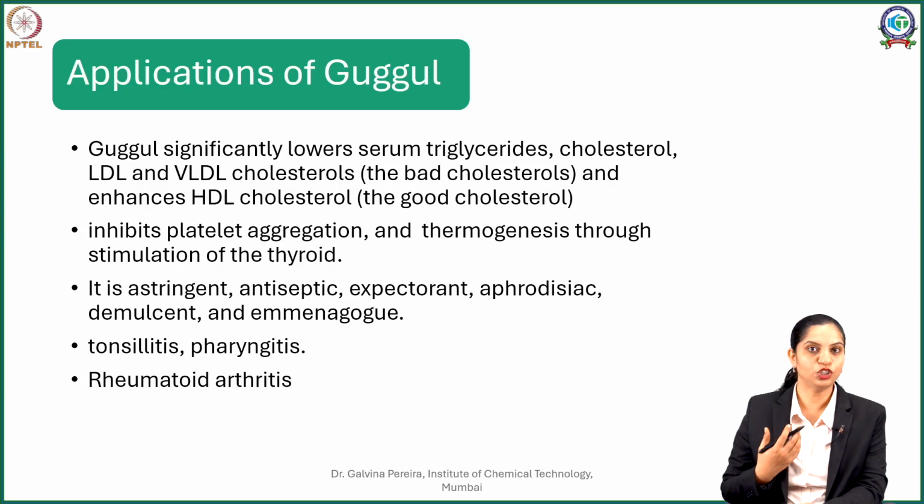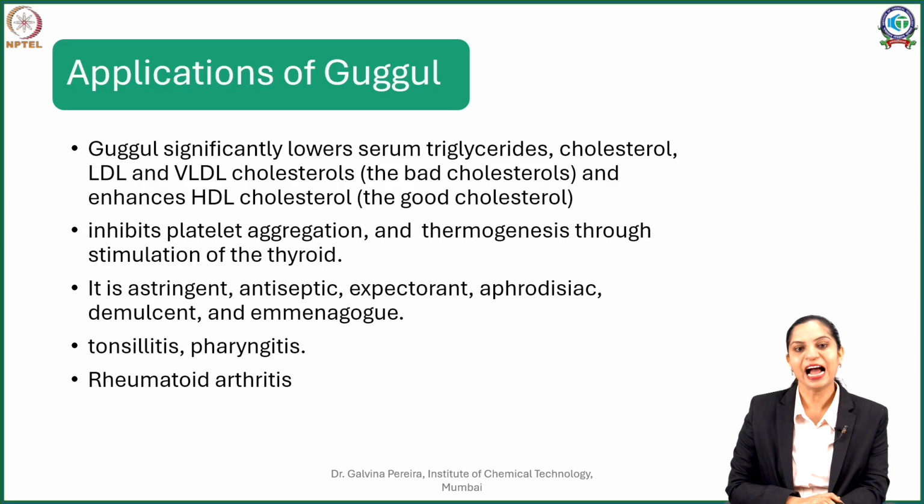Now because of this thermogenesis, a lot of energy is spent, and as a result of the energy being spent, there is a burning of lipids, and simultaneously there is a slimming action. So people nowadays take Gugul tablets or capsules for slimming purposes, to take care of their lipomas or to take care of their hyperlipidemia as well. Now in addition to the basic action on the lipids, it is also known to possess astringent, antiseptic, expectorant, even aphrodisiac, demulcent and immunogogue activities.